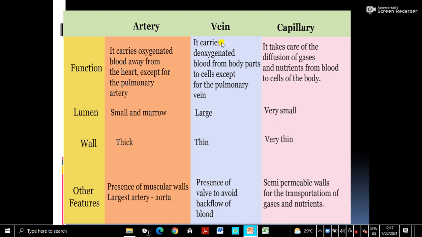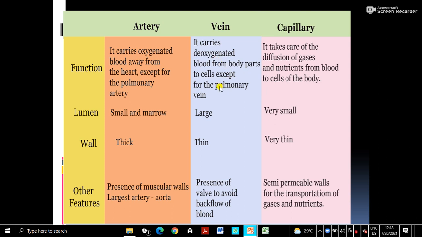Then veins carry deoxygenated blood, except the pulmonary vein. The pulmonary vein carries pure blood. See, why deoxygenated blood? Veins are coming from the tissues, and as a result of metabolism, the tissue cells release carbon dioxide. So this carbon dioxide is absorbed into the vein, from all body parts, except the lungs.